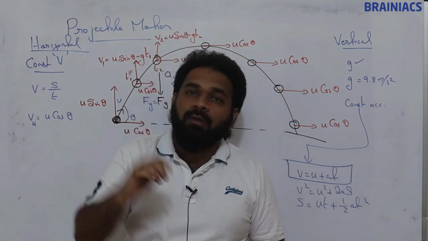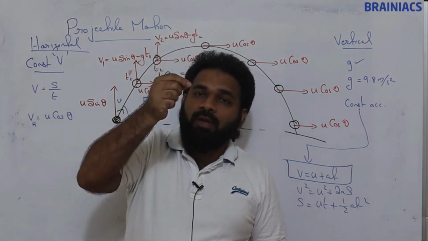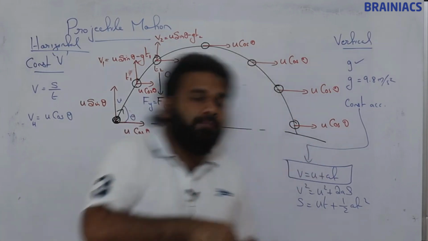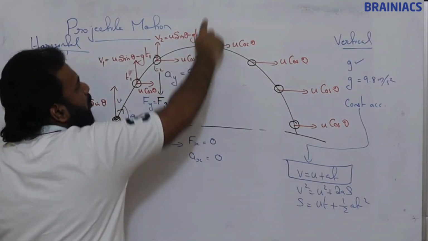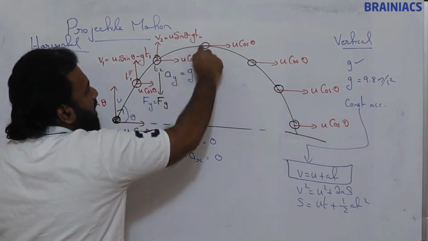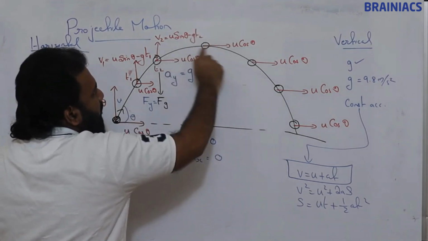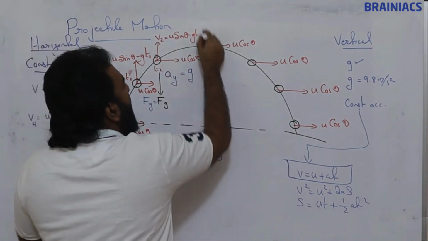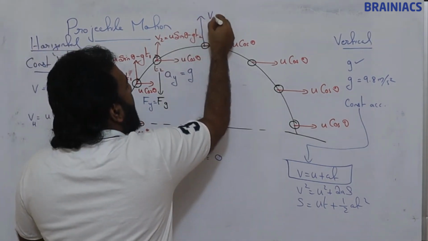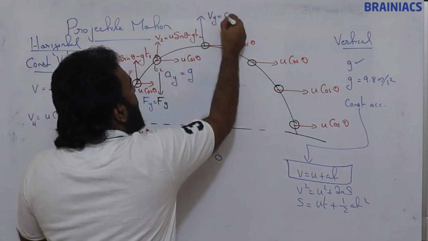It is not going up. It stopped there while moving upward, then it started coming down, and it is not moving up again. So it doesn't have a vertical component of velocity. So Vy is equal to 0.